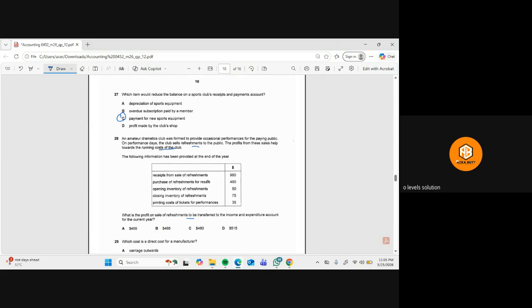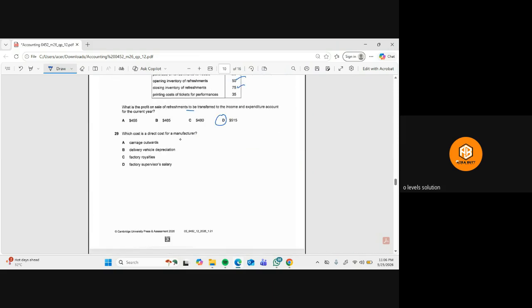So it's really easy. First of all, we see what is opening inventory, purchases, minus closing inventory. As you can see, this is the opening inventory, so we'll write 50 plus this is purchases 490, and this is closing inventory minus 75. So sale minus cost of sale. As you can see, this is the sale 980. And if you just do this, we get 465, and then this is equal to 500. So B option.